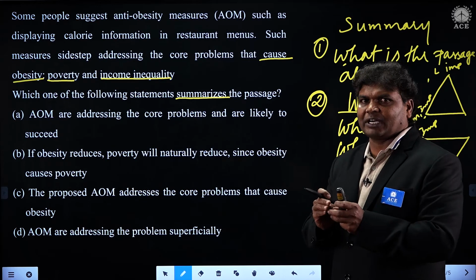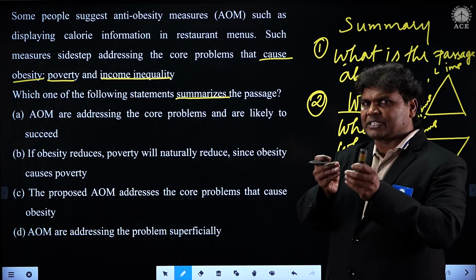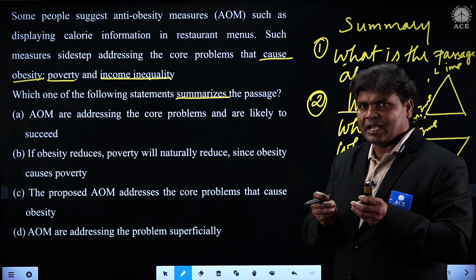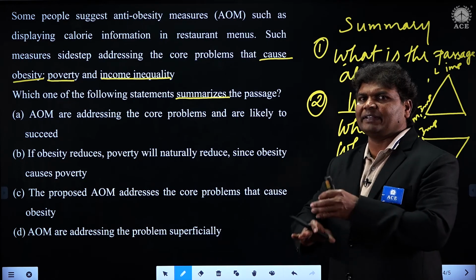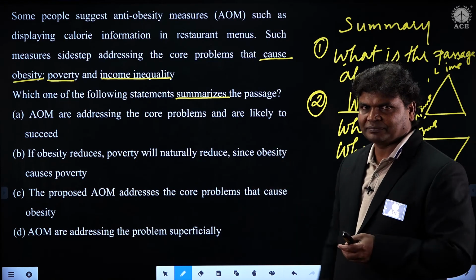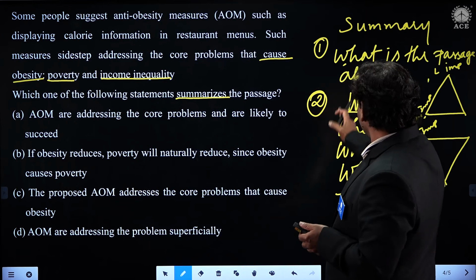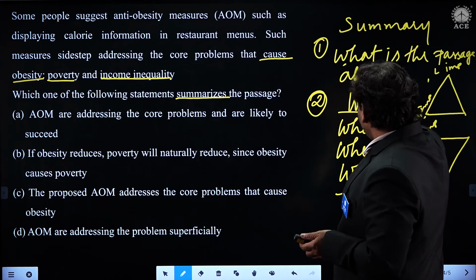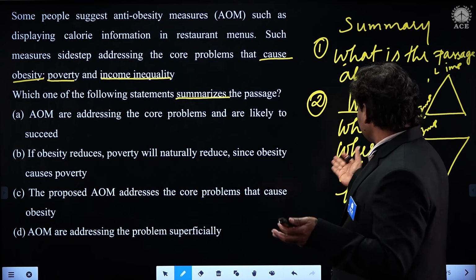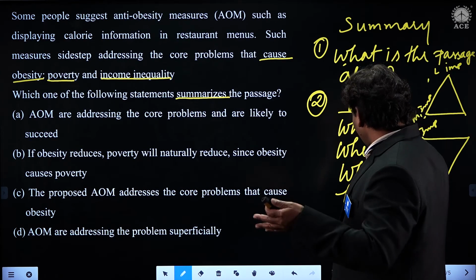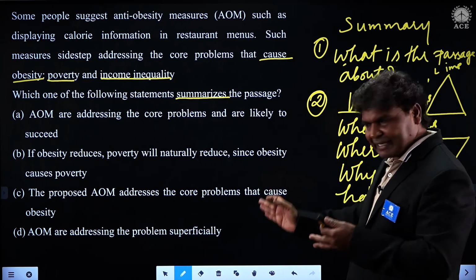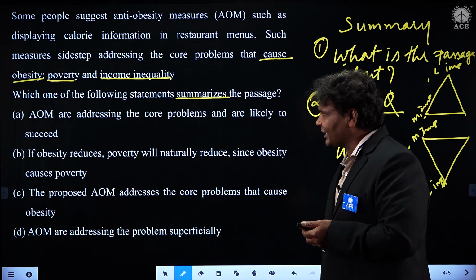Certain menus display some information about calories, and it does not specify the real cause of obesity, that's all. So who, where, why, how. If you look into it step by step, you can get into all these details, students. Come on, let us see.